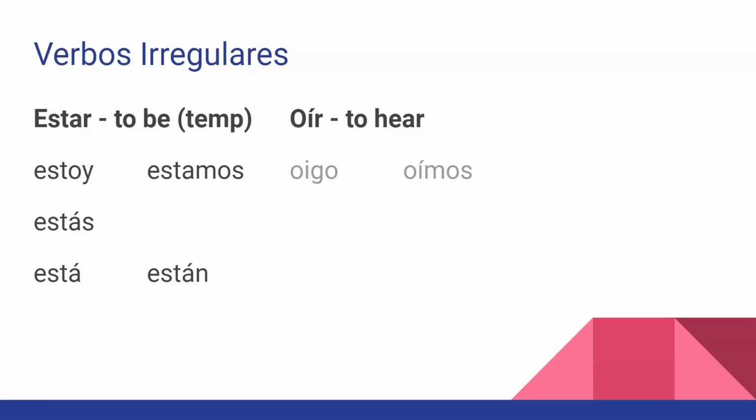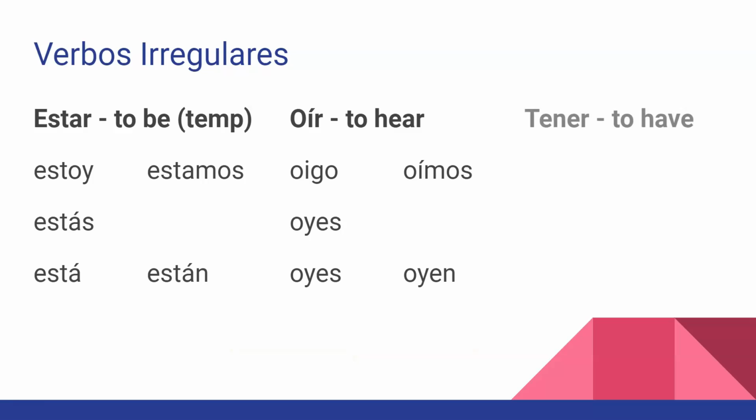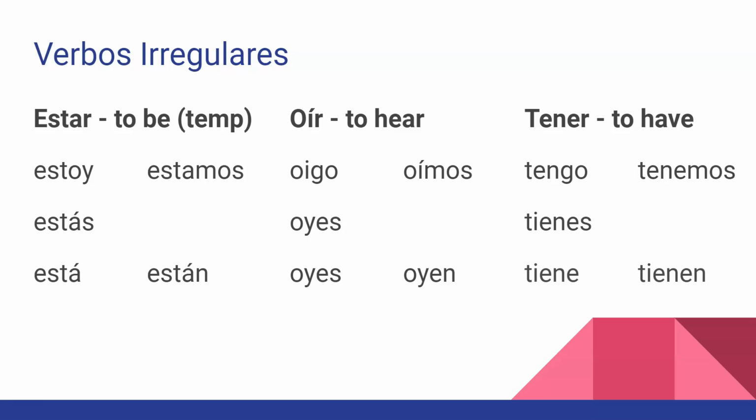Oír, to hear, has a go verb, oigo, then a stem change because we don't want the O-I-E beside each other, so that's why we changed the I to Y. And finally, tener, we've learned this in Spanish 1, you probably are pro of this one. Tengo, tienes, tiene, tenemos without the stem change, tienen.